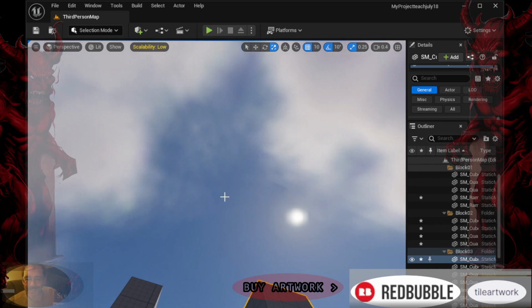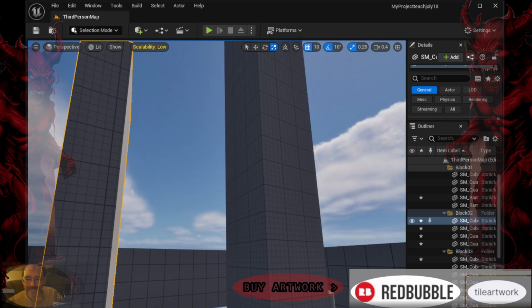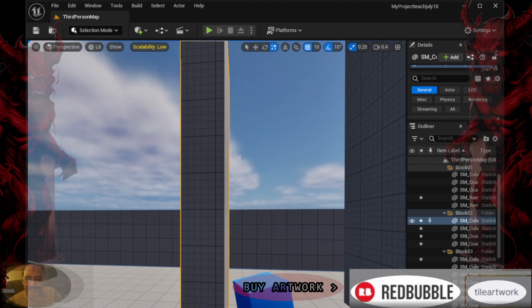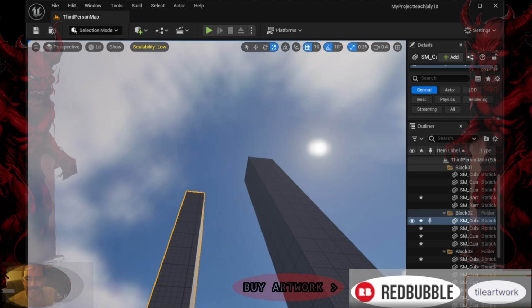In summary, engine scalability settings are essential tools for optimizing performance and ensuring a consistent and enjoyable gameplay experience across different devices and player preferences in Unreal Engine. Adjusting these settings effectively can significantly impact the accessibility and performance of your game.